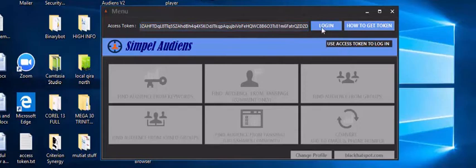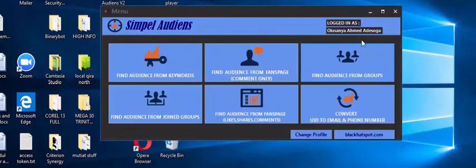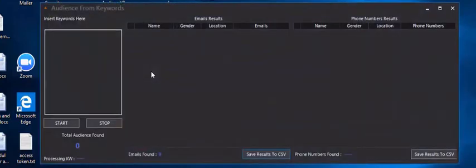Now just log in. Don't worry if it says not responding, never mind, it is the network. So I'm logged in. This is my name. The next thing I'll be doing here is finding audience from keywords. Keywords means Facebook groups.